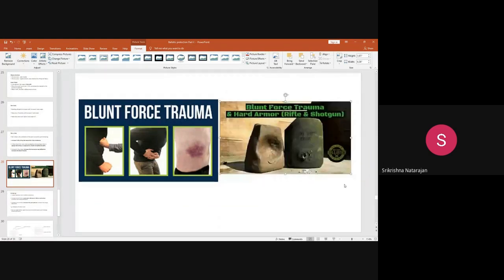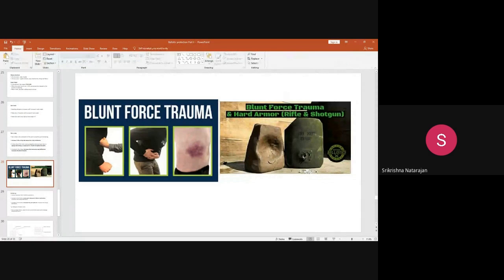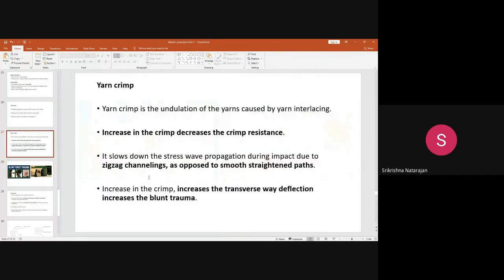See, imagine that the person is wearing bulletproof clothing. That bulletproof clothing which he is wearing contains some yarn structure that has high zigzag channels, which is made up of high crimp. Then in that case, what will happen?